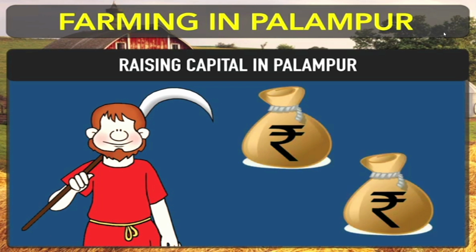So in that kind of condition, people are forced to take loans from money lenders, rich farmers, and big farmers at a high rate of interest. Most of the small farmers have to borrow money to arrange for the capital. They borrow from large farmers, money lenders, or the traders who supply inputs for the cultivation process. The rate of interest on such loans is very high, and they are put to great distress to repay the